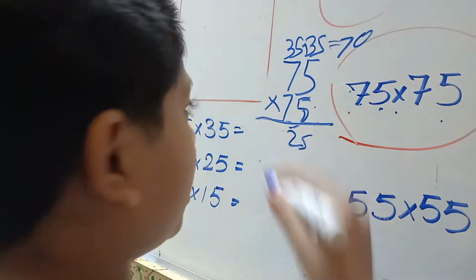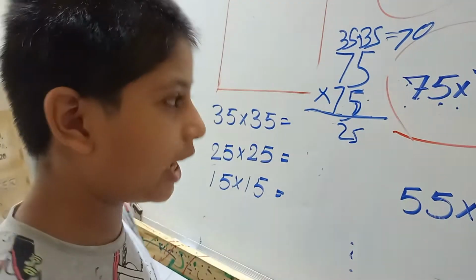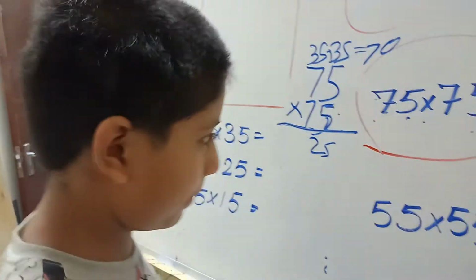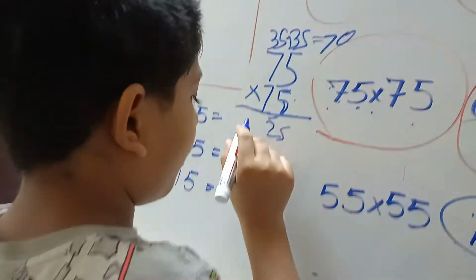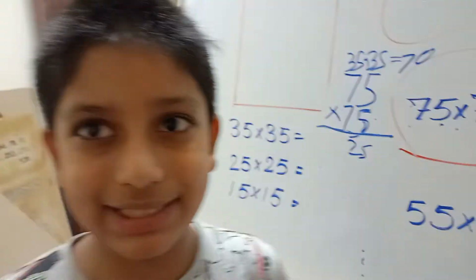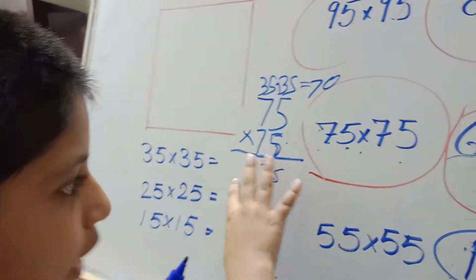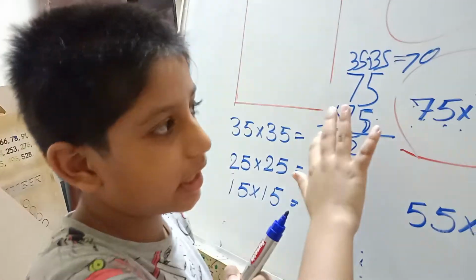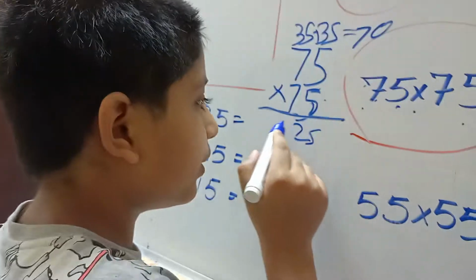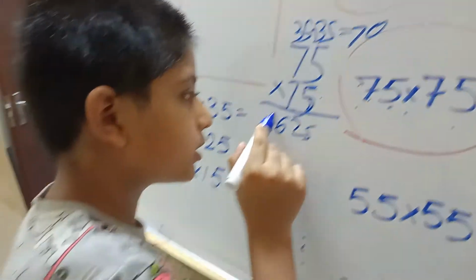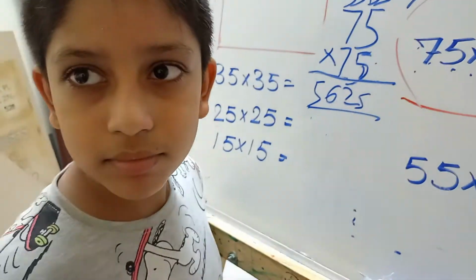So now 7 multiplies 7. If you guys don't know, it is 49, and paste 7 here. Now I will write 49 plus 7. So I will donate 1 here and make it 50. So 50 plus 6. It's pretty complex.